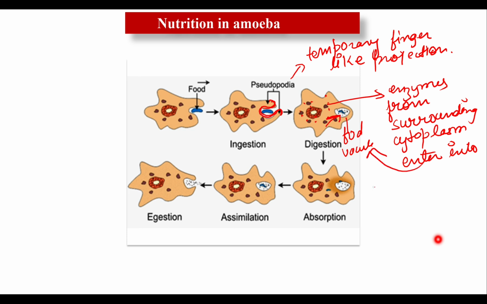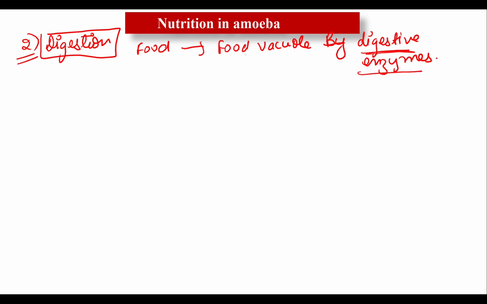And break down into soluble molecules by chemical reaction. Thus the digestion in amoeba takes place inside the food vacuoles. That's why I'm writing it here: digestion of food occurs in the food vacuole by the digestive enzymes. And how do they get the digestive enzymes? Digestive enzymes are present in the surrounding, and they enter into the food vacuoles. Then they cause breakdown of the food, which means the food changes into simpler food molecules.